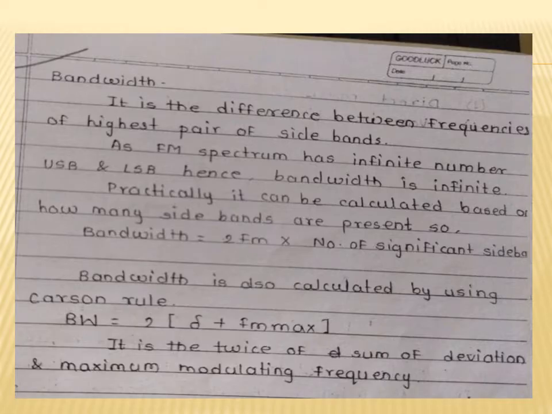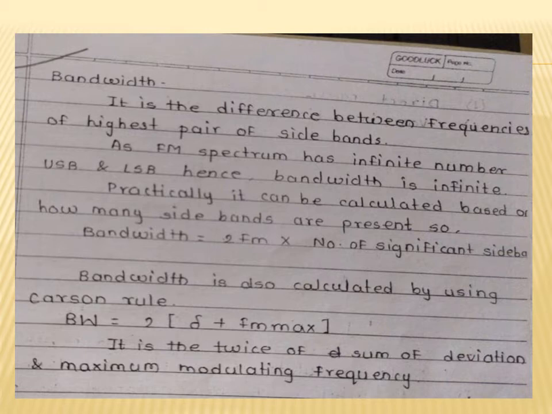Next definition is the bandwidth. Bandwidth is the difference between the frequencies of the highest pair of sidebands. As the FM spectrum has an infinite number of sidebands, USBs and LSBs, hence the bandwidth is infinite.